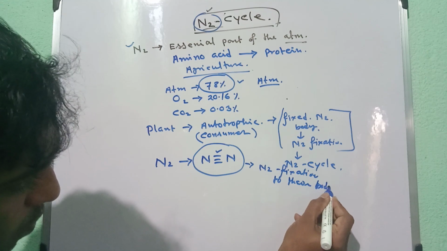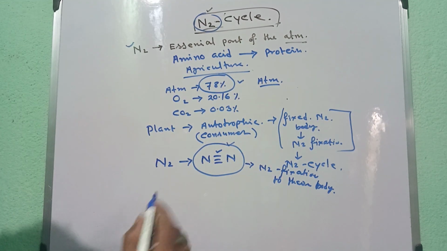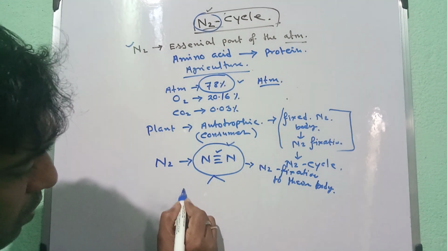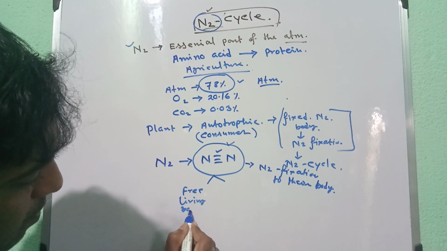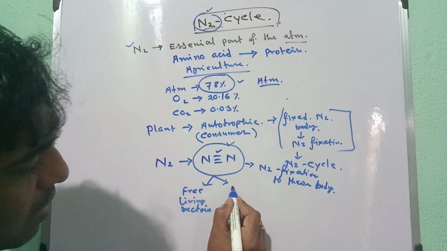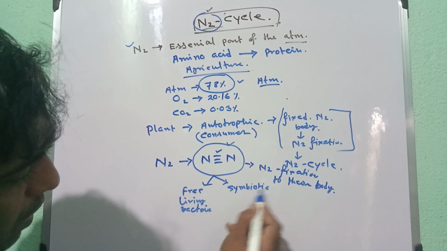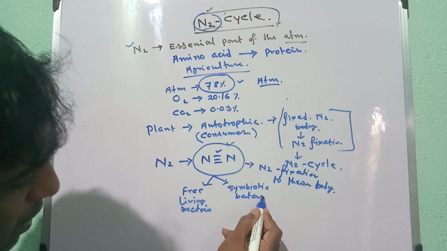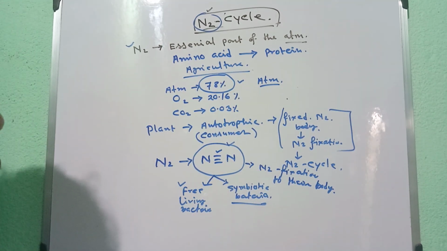Okay, so there are some bacteria, one is the free living bacteria, and another is the symbiotic bacteria. They are responsible for fixing the nitrogen in their body.